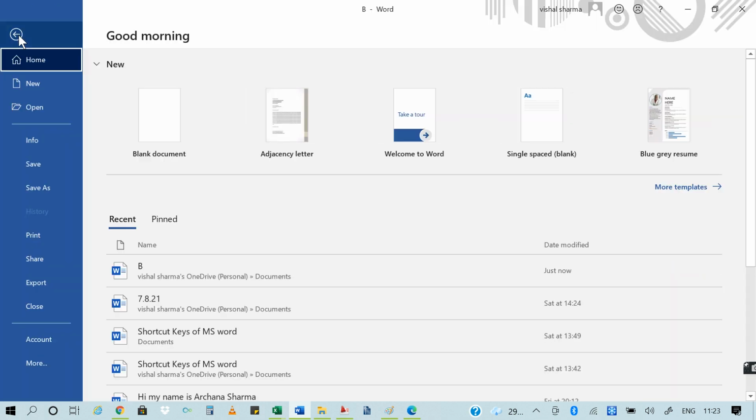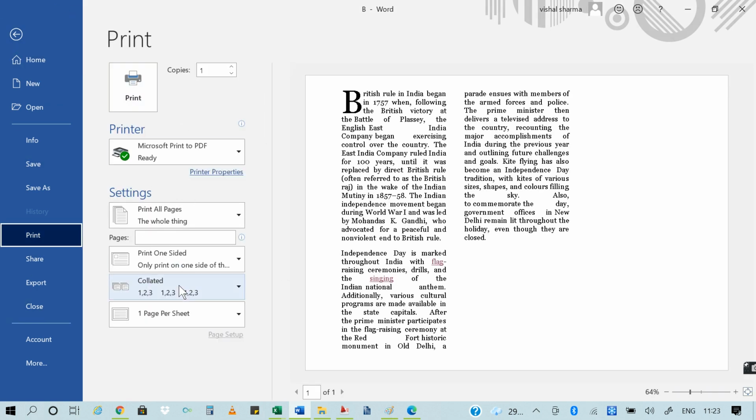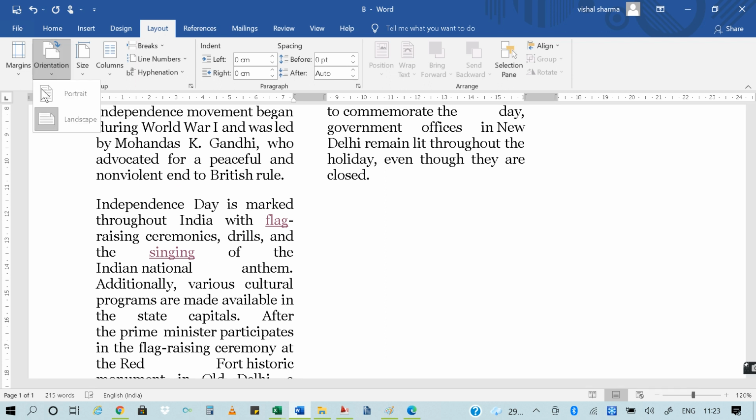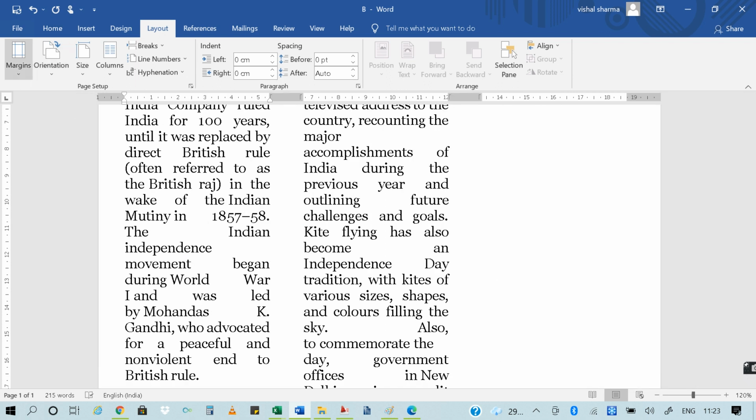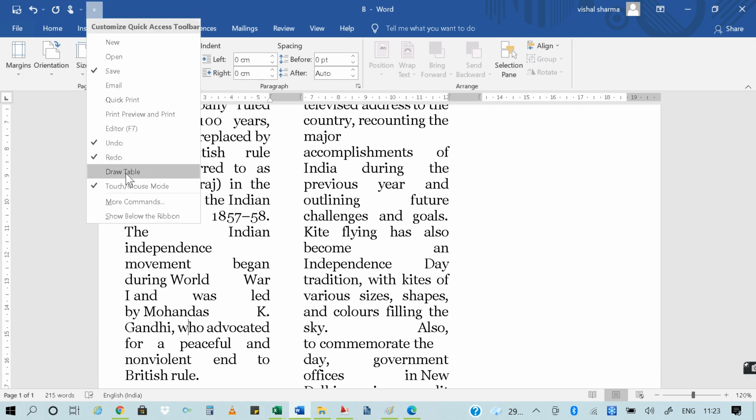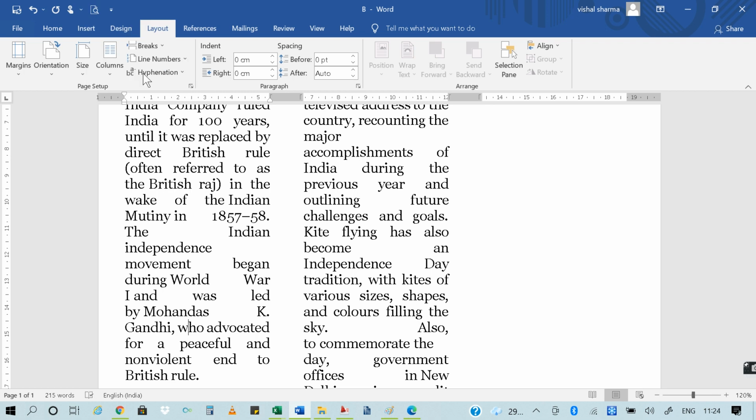Let me show you the print preview. If you see the print preview option, you can see over here the print will be horizontal, and if you want to change it, we can directly add the print preview option here.